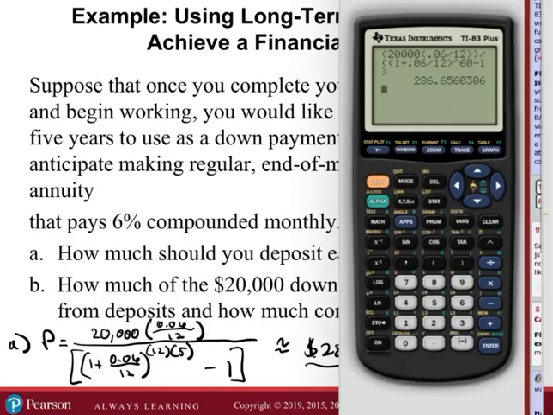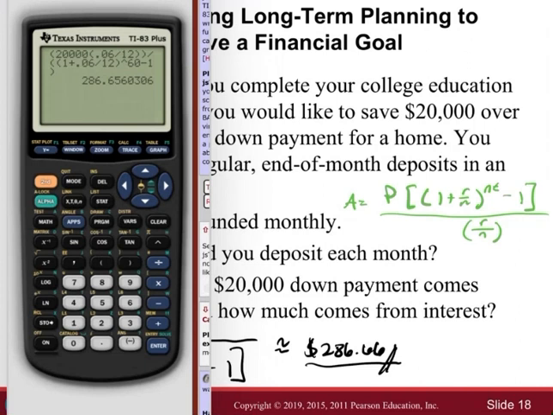Let's take that number and multiply by 60. Wow, most of that comes from deposits. We're getting almost 17,200.